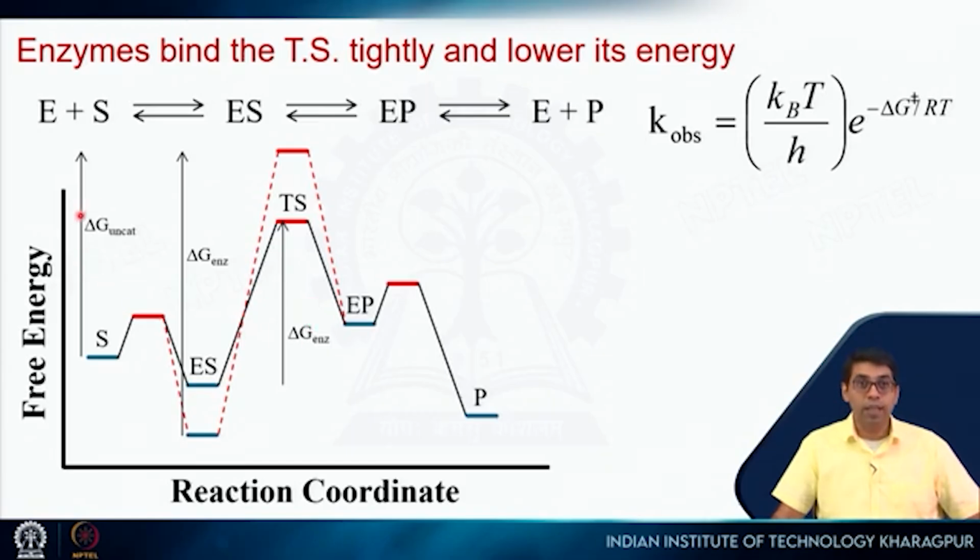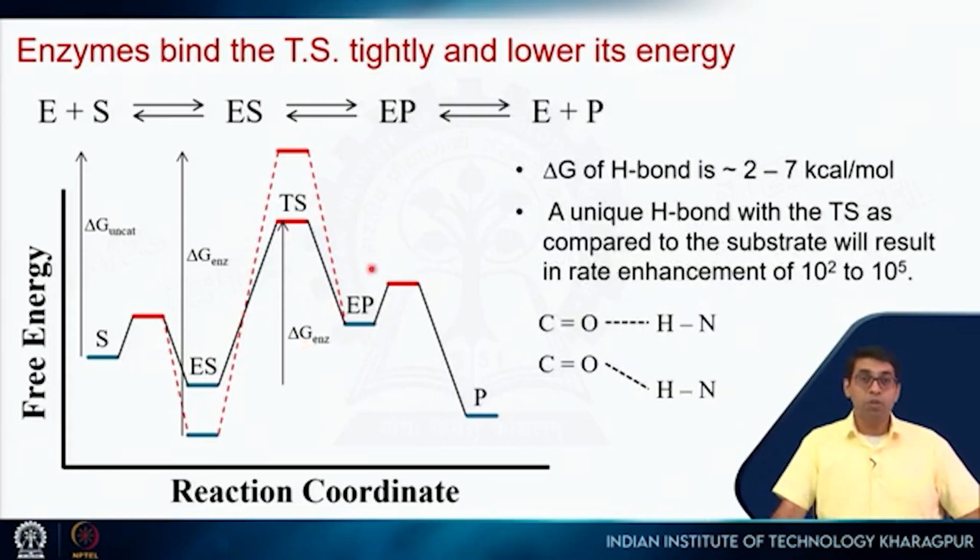So, uncatalyzed reaction, the delta G will be this. If it binds to the substrate more tightly, then it will be this. So, you can see that this is much bigger than this. So, the reaction will actually become slower. But instead what it does is it binds the substrate, but it binds the TS much more tightly. So this delta G in the presence of enzyme, or we can call it delta G catalyzed, is actually lower than delta G uncatalyzed, and this should result in enhancement of our reaction rate.